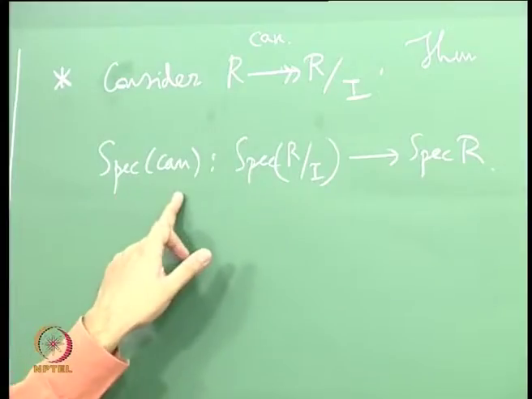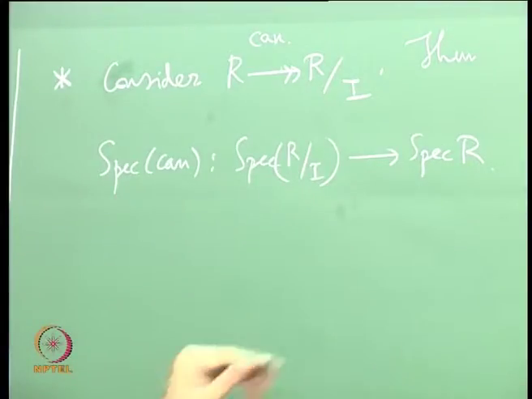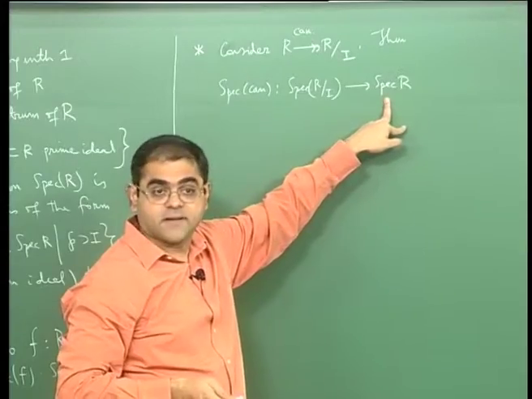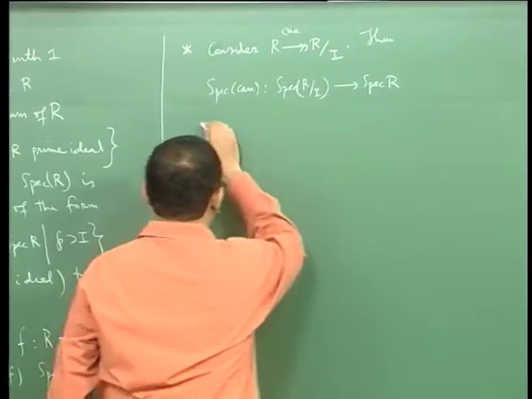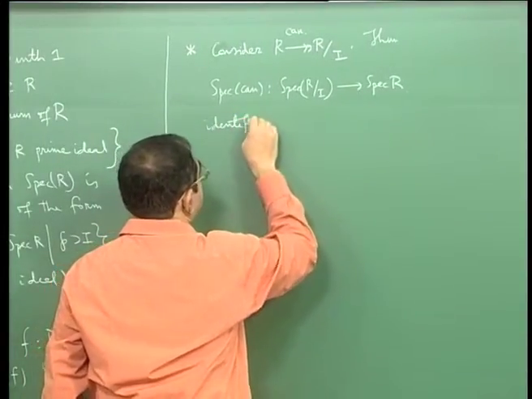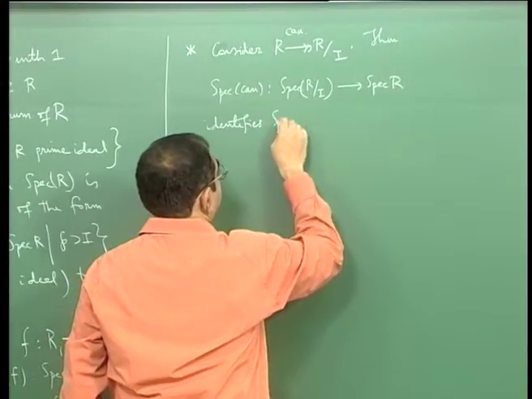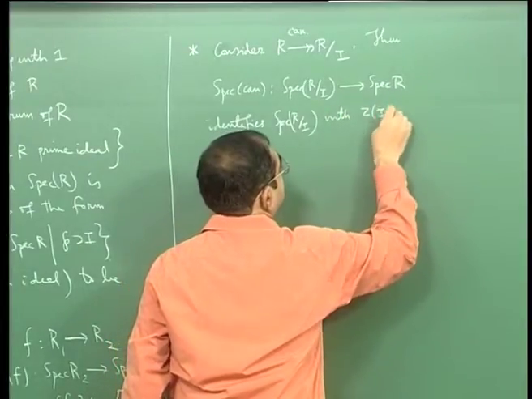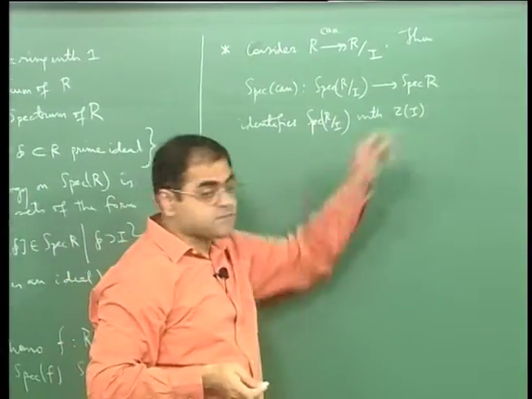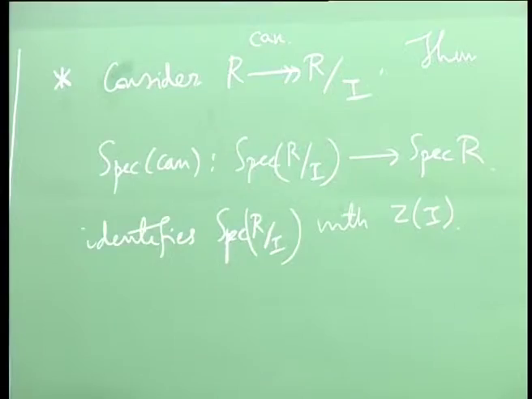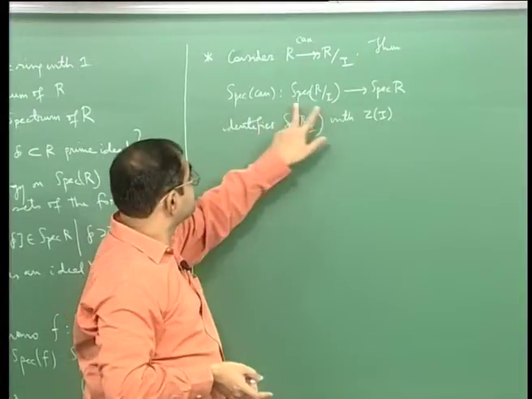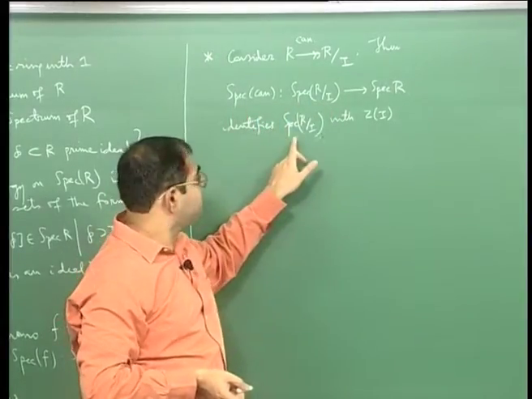Then the corresponding map on spectra will identify spec R mod I with the closed subset Z of I in spec R. Mind you, Z of I is a subset of spec R. By definition it is a closed subset of spec R because of the Zariski topology I have defined on spec R. And the image of spec R mod I under this is identified with that.